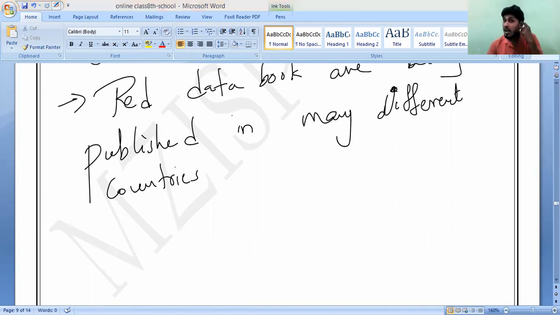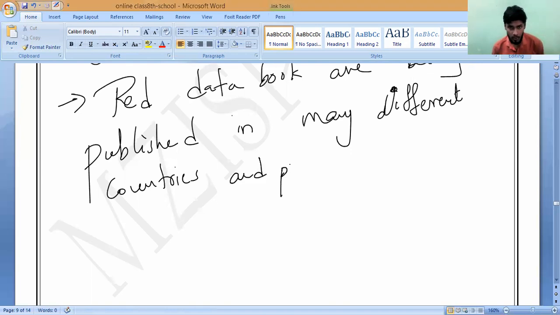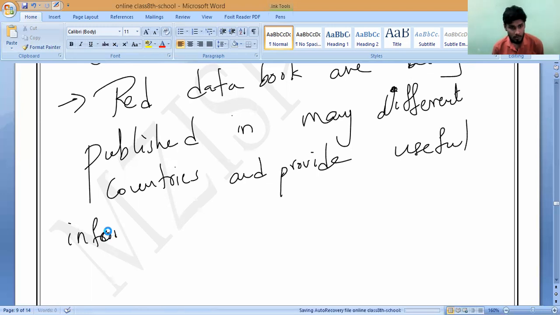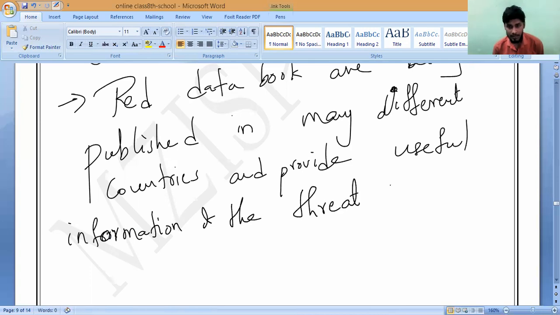They are published in different countries and provide useful information on the threat status of various species.